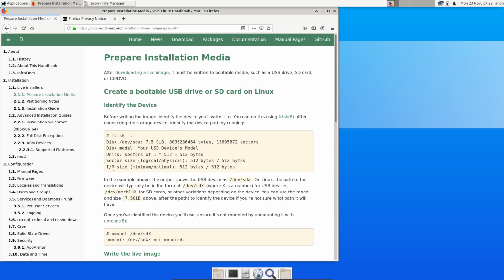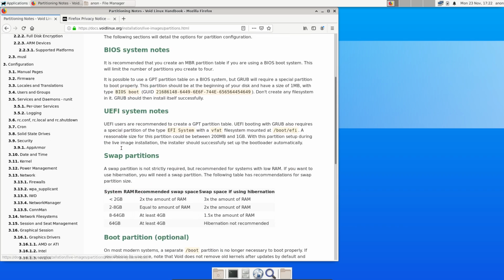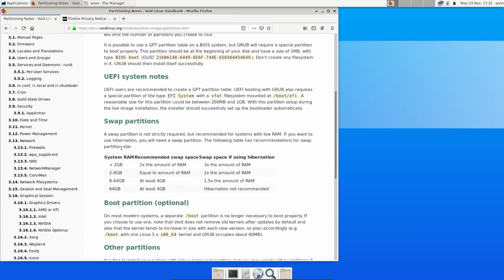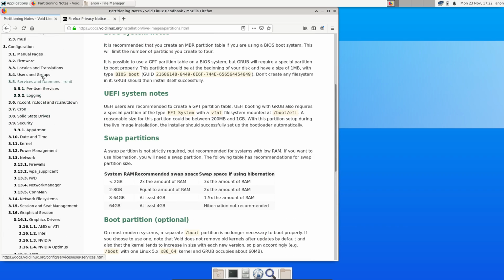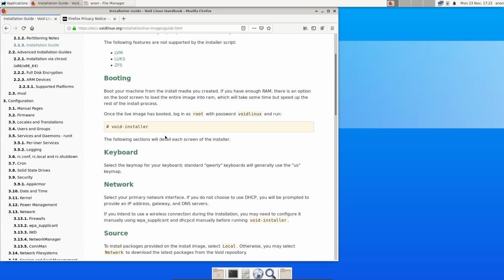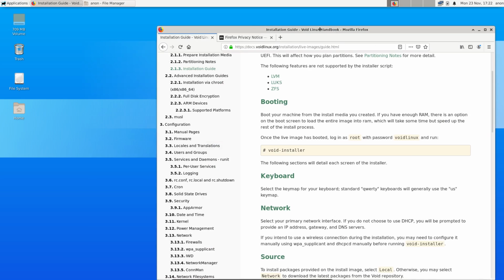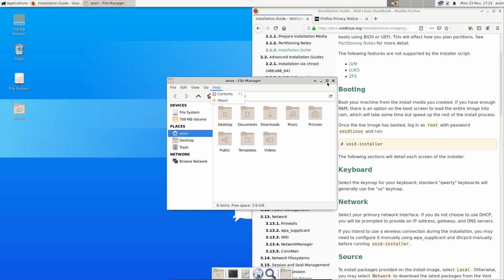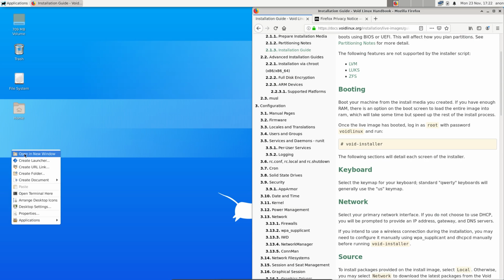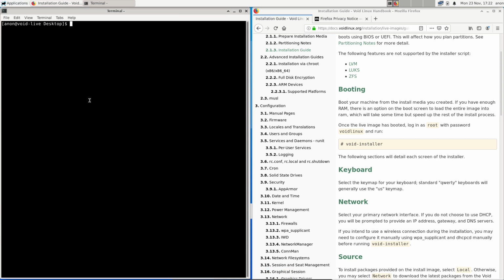Prepare installation media, that's all cool. Partitioning notes, well actually I would just want to install it. Is there an installer? That's a good question, right? Installation guide, void-installer. Once a live image has booted, log in as root with password voidlinux and run. Okay, you go there. It's always different, right? Always, everywhere. Figure it out. Follow the tutorial. The same columns, right? Follow the tutorial.